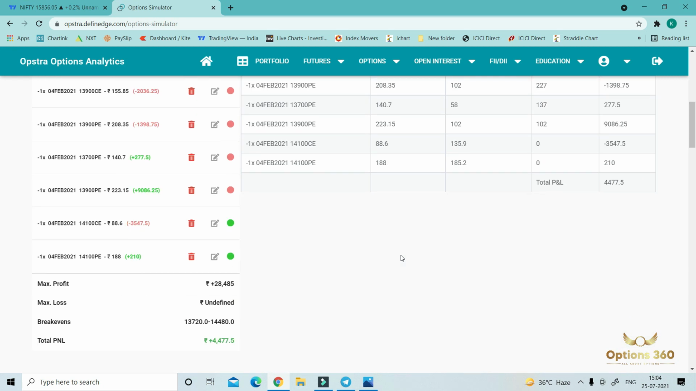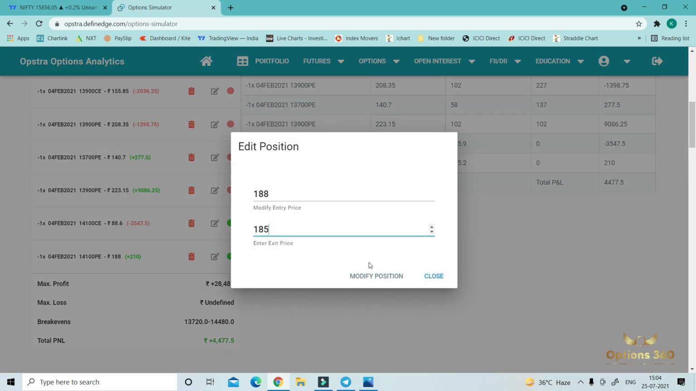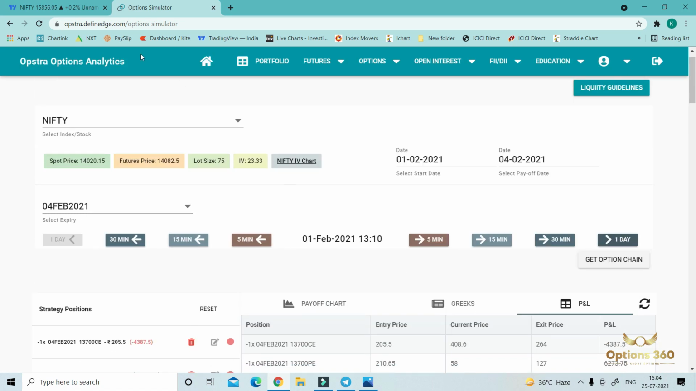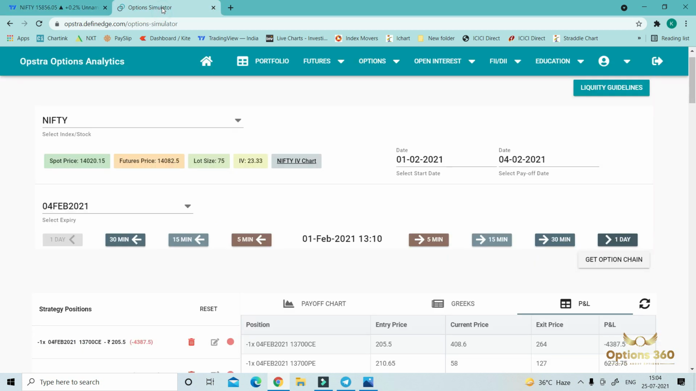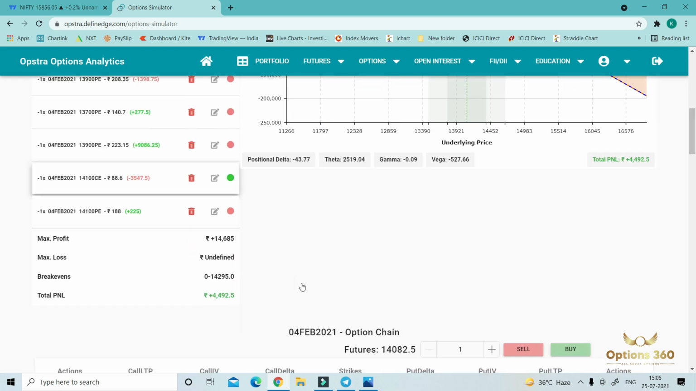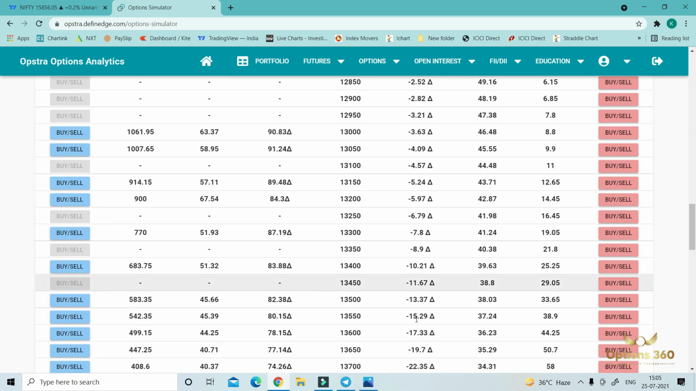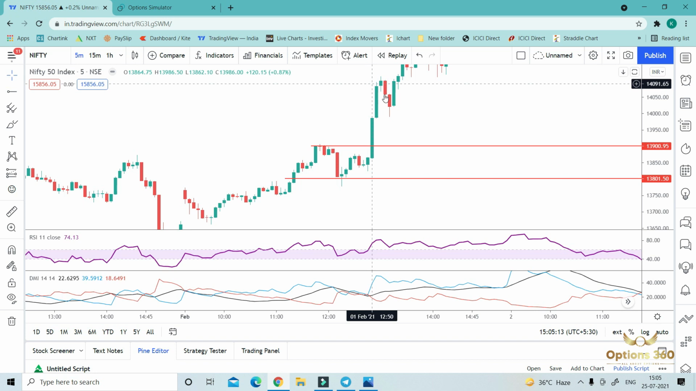So around this time, this PE was trading around 185. This is all due to the IV crash. Now again we have to convert it into a strangle, and because we already have 14,100 CE, we have to open 13,900 PE, because at around that time the market was trading around 14,000. So we make a perfect strangle.